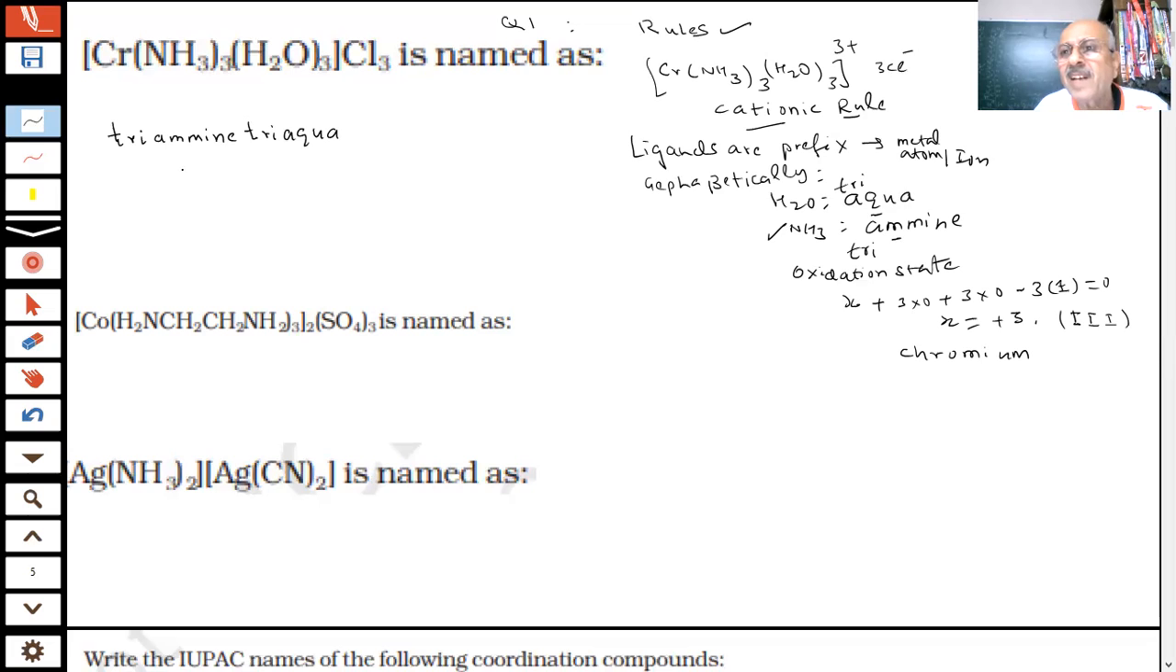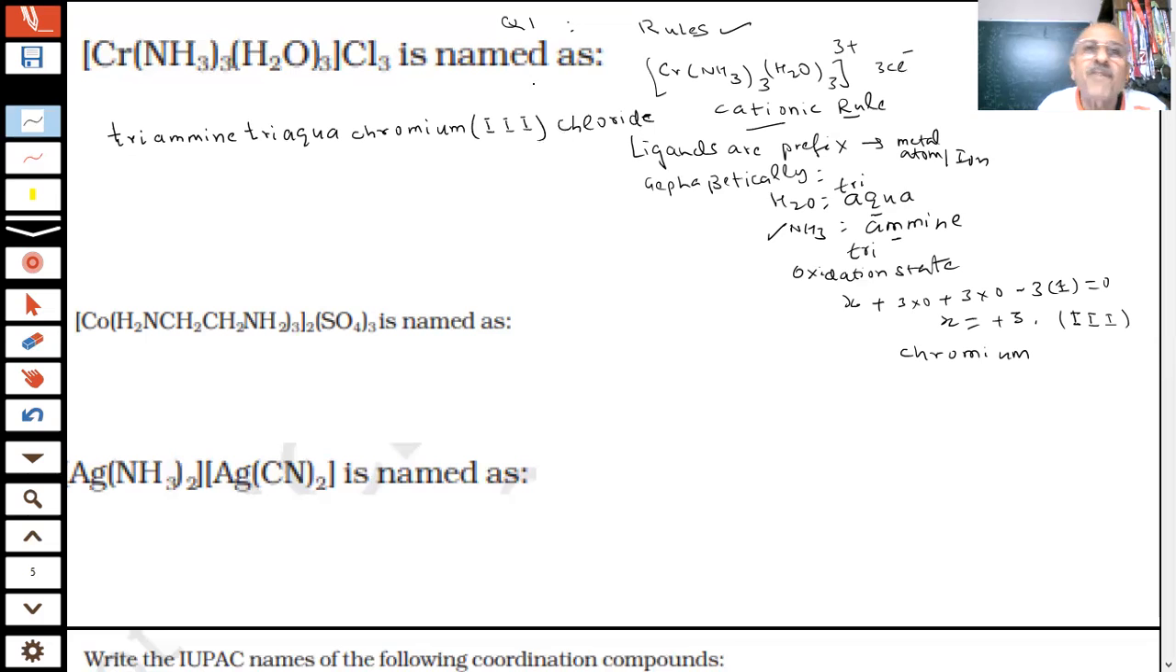Alphabetically, I have to name the ligands first. Yes, sir. That is ammine comes first, aqua comes second. Triammine, triaqua. Then the metal. This is a cationic complex. Yes, sir. Chromium. Then I write the oxidation state of chromium. III. Okay? Now the last is Cl3. Okay? Yes, sir. I only write, student, what I write. Chloride. That's all.